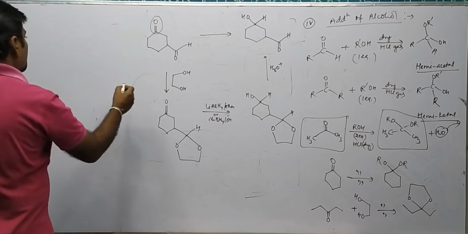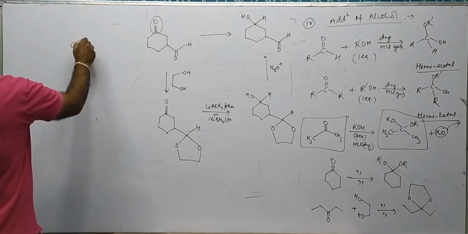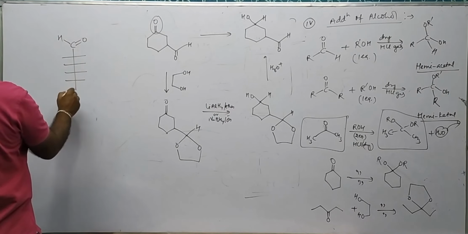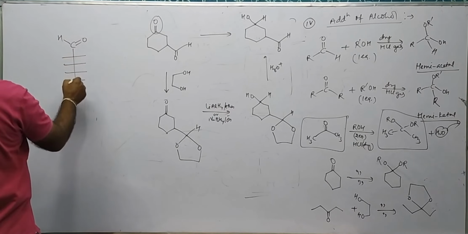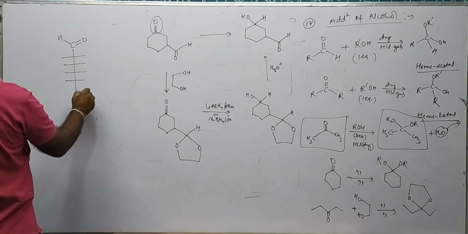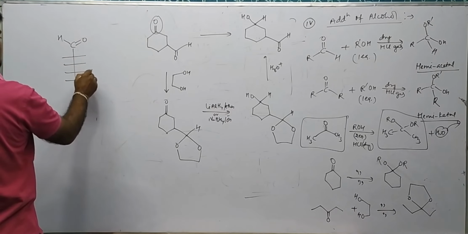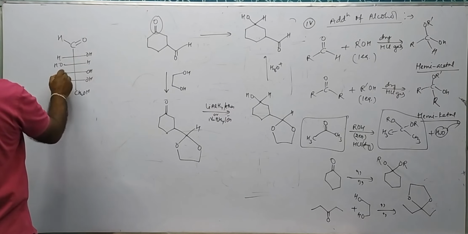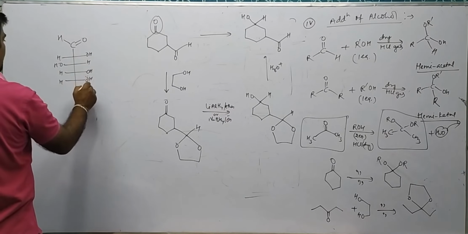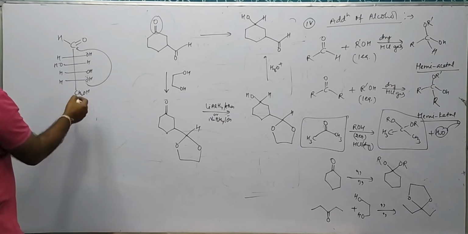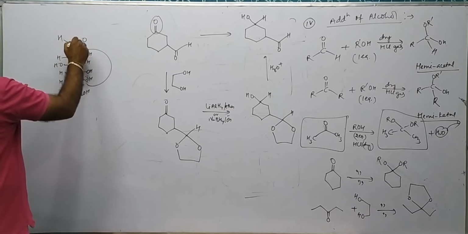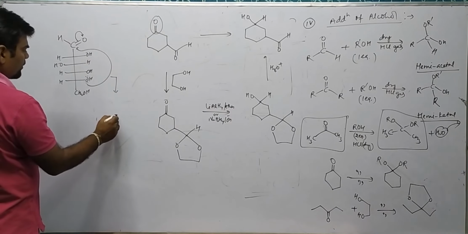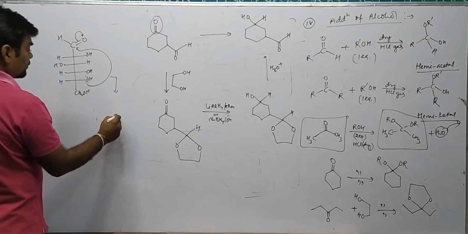Okay, similarly, suppose we number carbons one, two, three, 4, 5, 6, with CH2OH, OH, OH. This is D-glucose. The alcoholic part moves towards this carbon, this bond is getting transferred, and it forms the corresponding hemiacetal, as you know.